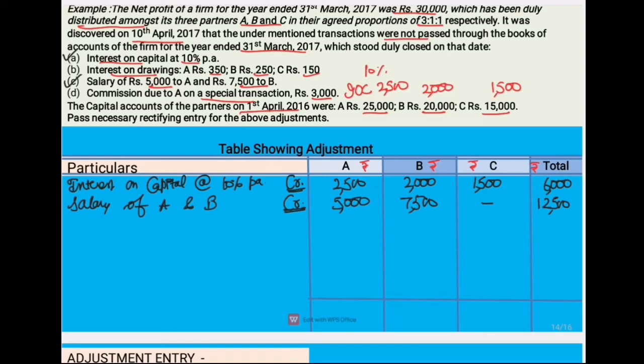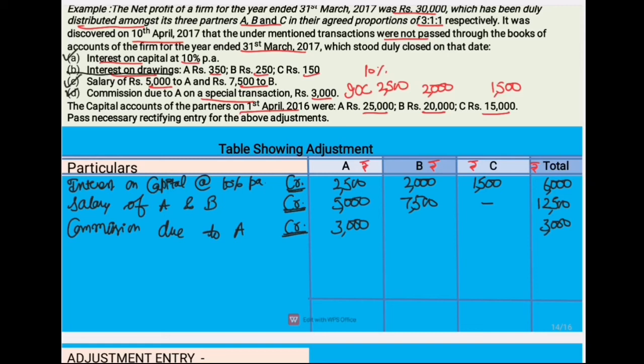Then another thing which needs to be credited in partners' capital account is commission. So we will write commission due to A, it is 3,000 rupees. As commission needs to be given to A, so again it will be credited to partner's capital account. So it is 3,000 for A, and in firm's account it will be debited. So these were the three transactions which will increase the partner's capital account.